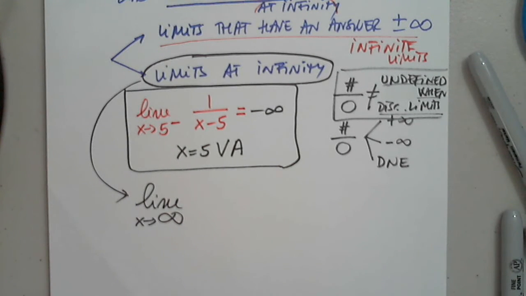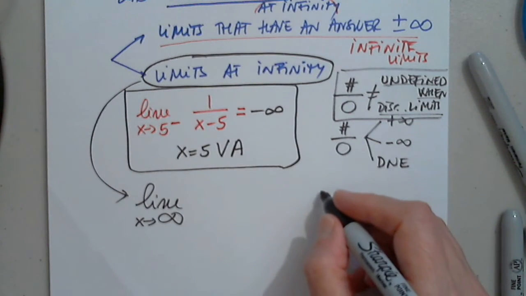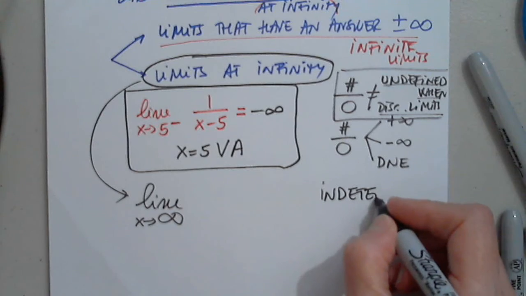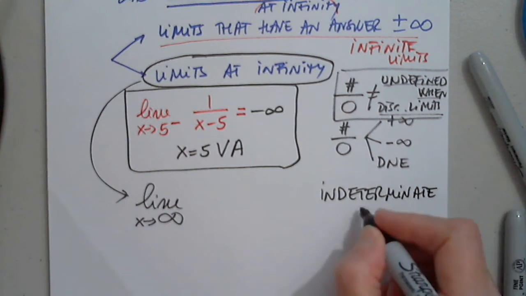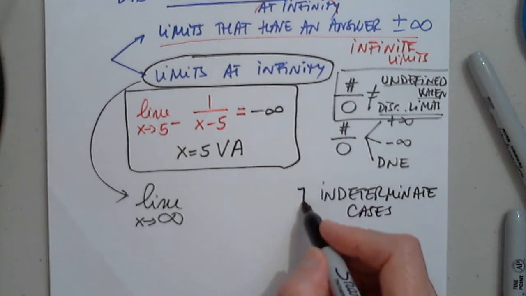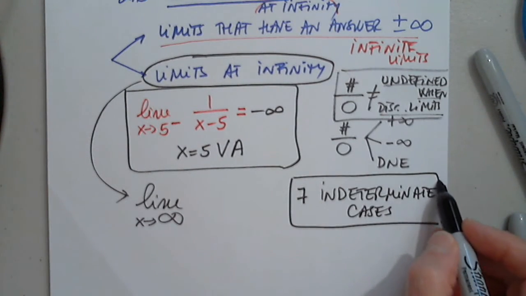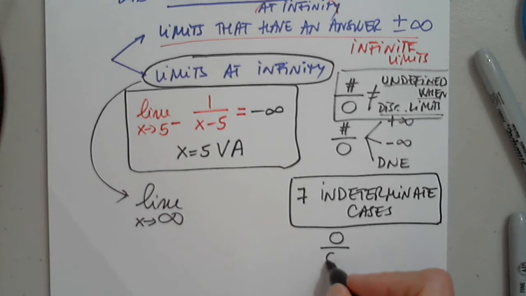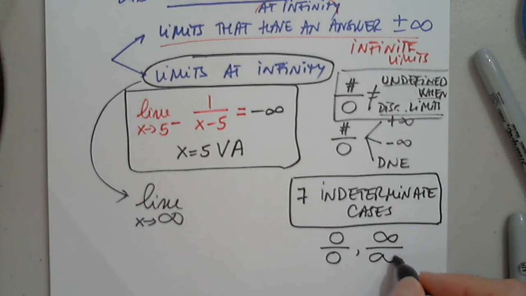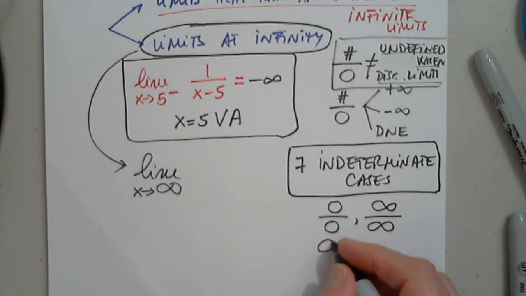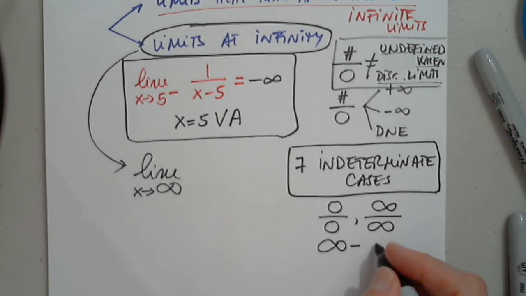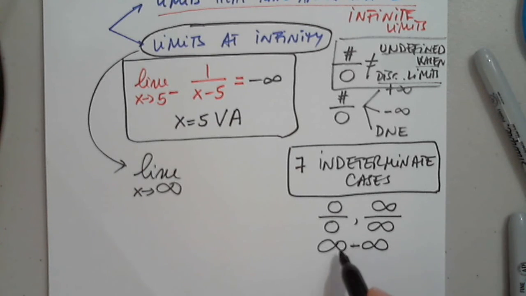And let's start with an example. There are many situations. And let me refresh our memory on one more thing. Indeterminate cases. There are 7. For now, we do know 2. Actually, if I remember correctly, we also experienced this, but maybe not. I don't think we did. I think we experienced infinity plus infinity, which was infinity. Okay, so anyway, I listed for now 3 indeterminate cases. There are 4 more, and we're going to get to all of them.